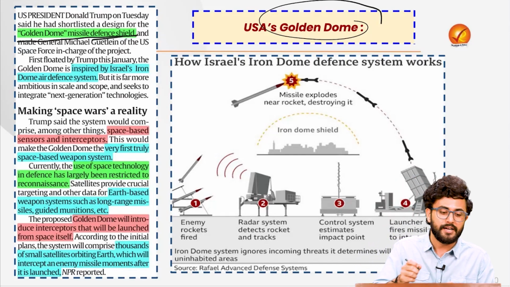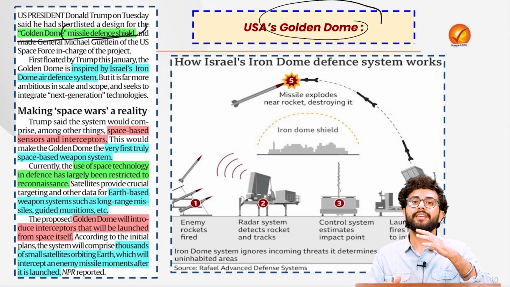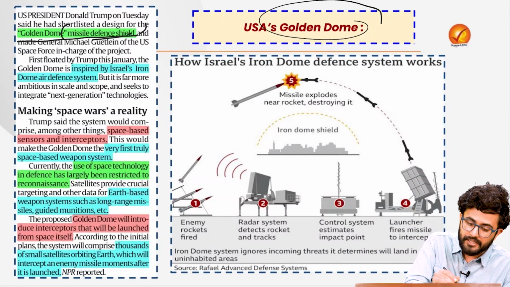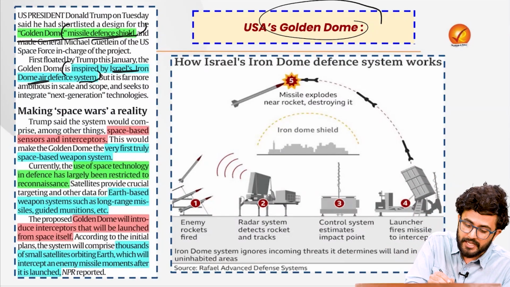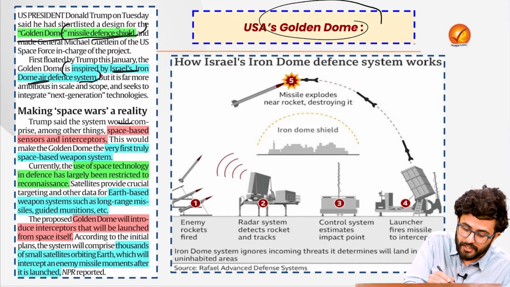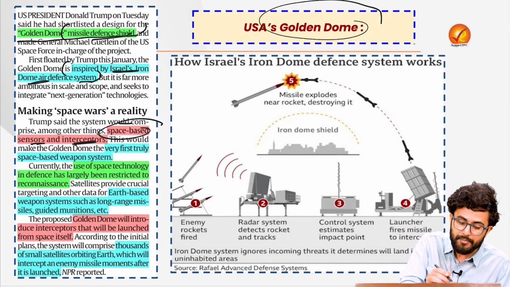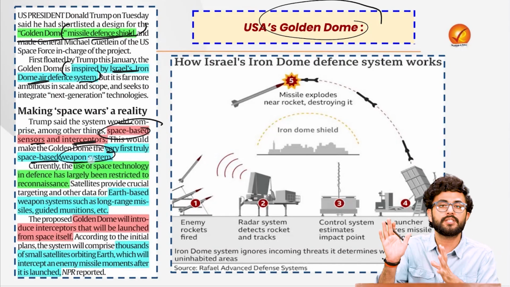The idea is that such a missile defense shield is of utmost importance. The USA is taking it one step further, saying that it is inspired by Israel's Iron Dome air defense system. But what is the difference? Trump says that the system would comprise, among other things, space-based sensors and interceptors, which will make the Golden Dome the very first truly space-based weapon system.